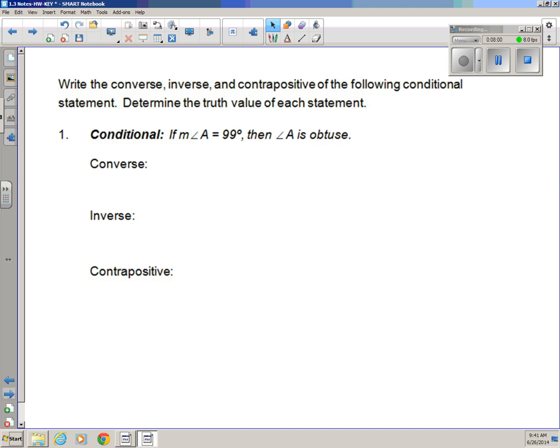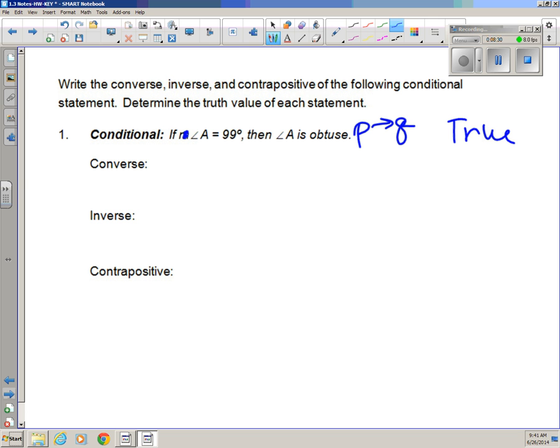So here's where we're going to do a couple of things. We're going to write the converse, the inverse, and the contrapositive of the following conditional, and then determine the truth value of each statement. If angle A equals 99 degrees, then angle A is obtuse. This becomes the original statement, if P then Q. If A is 99 degrees, then of course it's obtuse, because an obtuse angle measures more than 90 but less than 180.